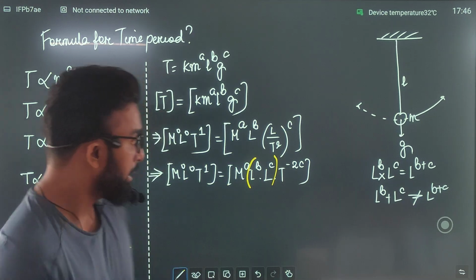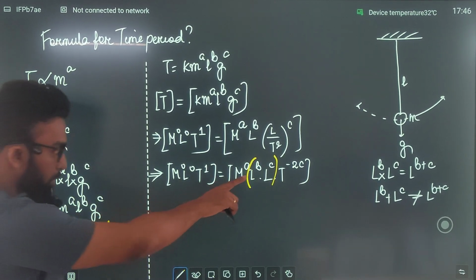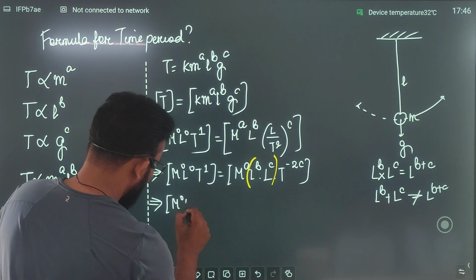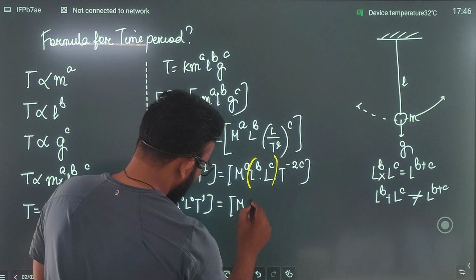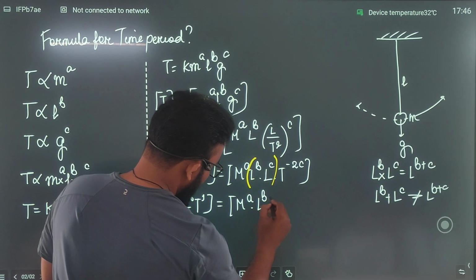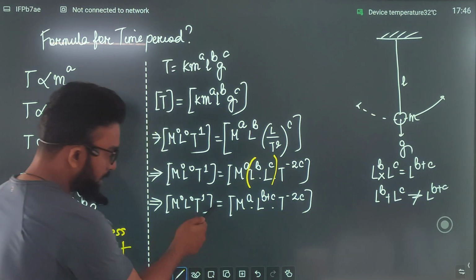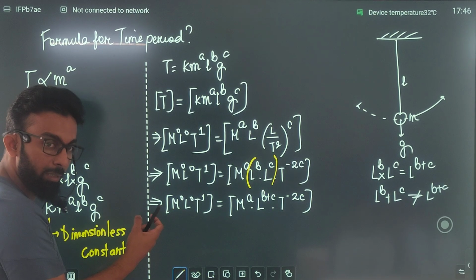Now देखो, मैं इसको ना बाद में खींचूंगा to explain something. So उसको याद रखना. So अगर मैं इसको rearrange करता हूँ, m to the power 0, l to the power 0, t to the power 1, यहाँ पर क्या होगा? m to the power a, l to the power b plus c, and this is t to the power minus 2c. Do you see this equal to sign? मतलब left hand side and right hand side are equal dimensionally.